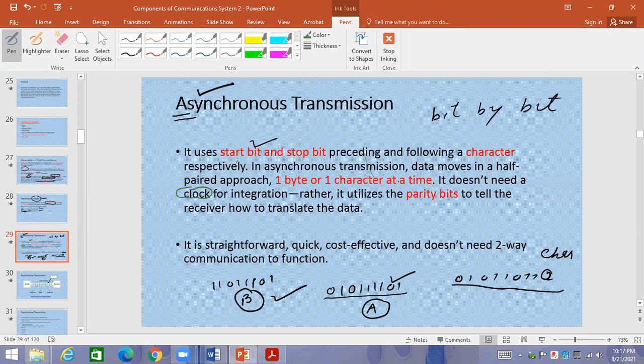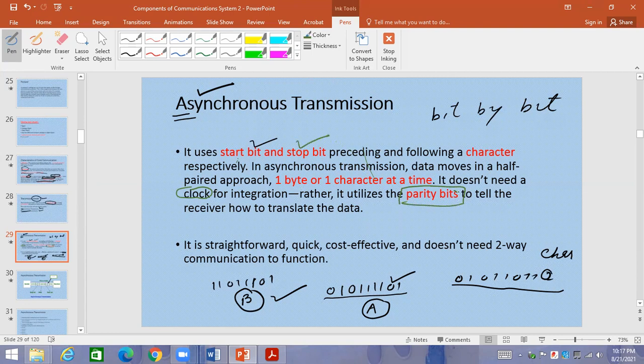Okay, rather it utilizes the parity bit. What is meant by the parity bit? Parity bit is basically start and stop bit. You can see over here, we have mentioned this term parity bit. Parity bit is basically this bit which is mentioned over here, start bit or stop bit.